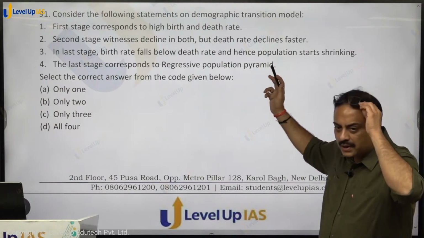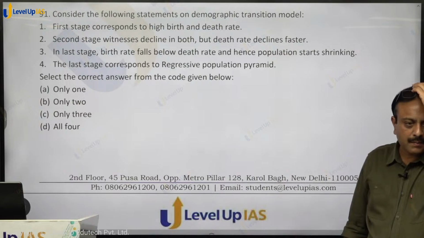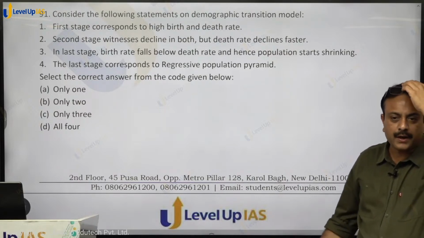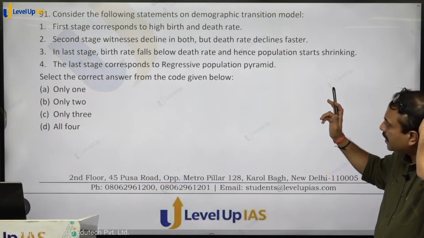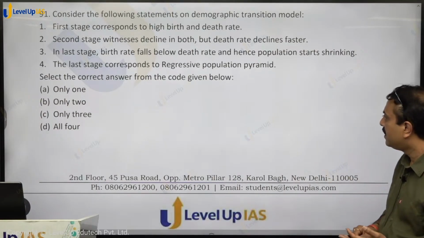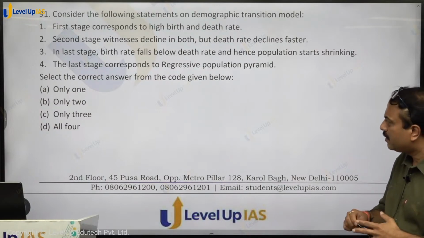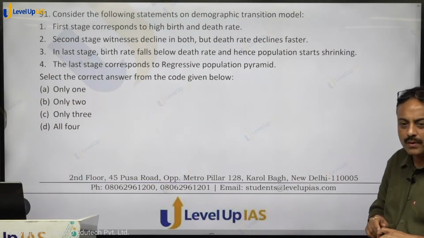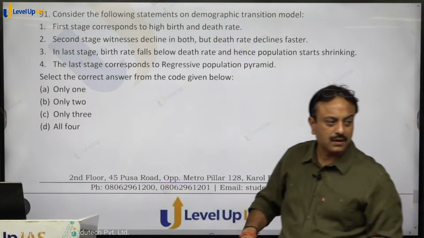So this is what happens in the last stage, correct? The last stage corresponds to regressive population pyramid. When the population reduces, that is a regressive population pyramid. First statement correct, second statement correct, third statement correct, fourth statement also correct. So all four, option D for dog shall be the right answer. Any question? Yes.